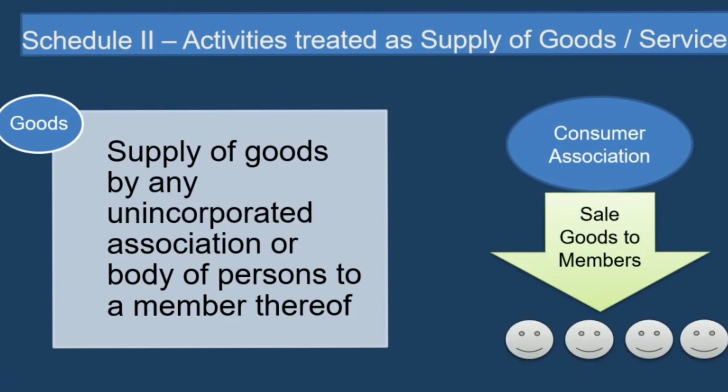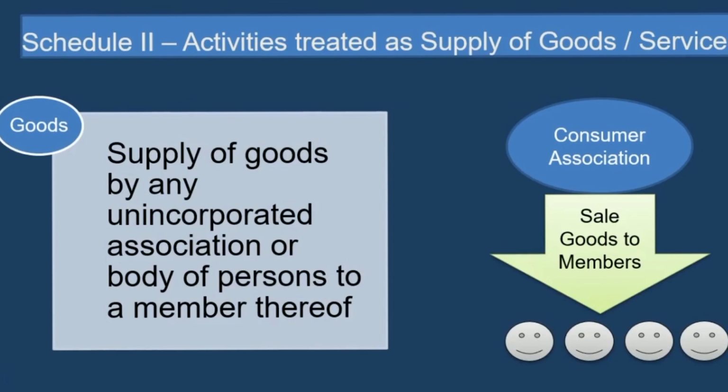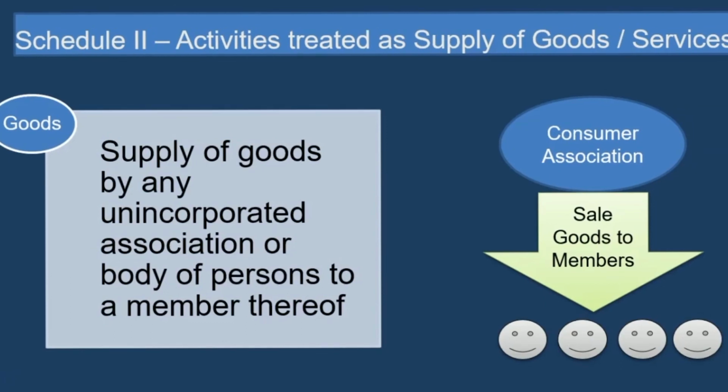So all these members who are receiving goods, it is treated as supply of goods. This is quite logical. So in a club or a gym, you are a member of a club or gymnasium, or any particular association, and they are selling you some kind of goods, then that will be treated as supply of goods.